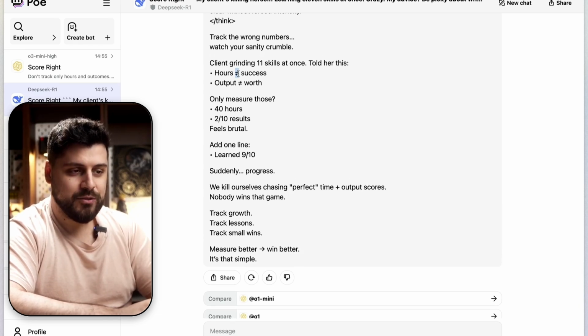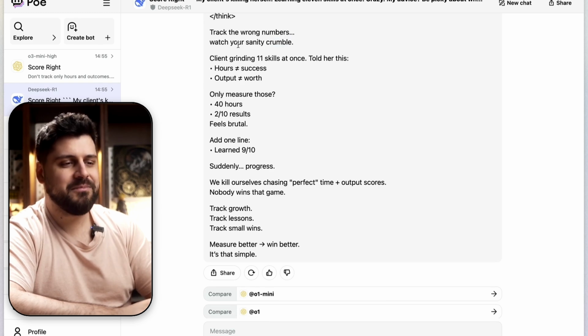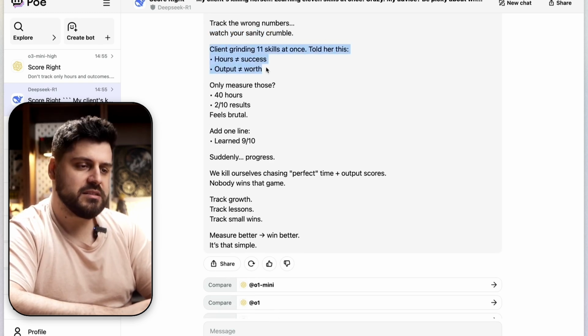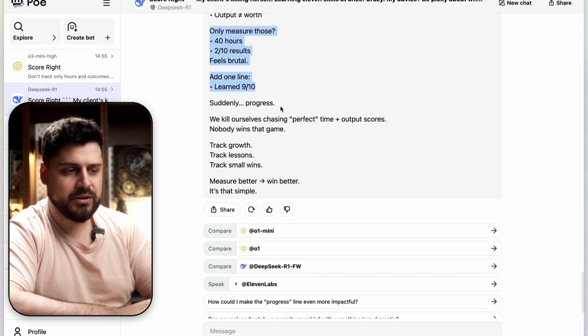All right. I like the not equal signs. They're very cool. "Track run numbers, roaches, sanity crumb." Okay, it's nailing the actual emotions. I think this is a bit too fancy for my style of writing, but I'll take it. This is a bit of a summary. I wouldn't read the post after this because this kind of makes the point clear, but sure. The middle part is still lame.